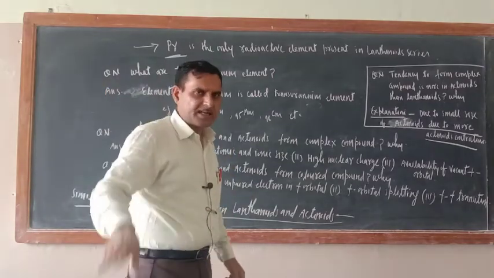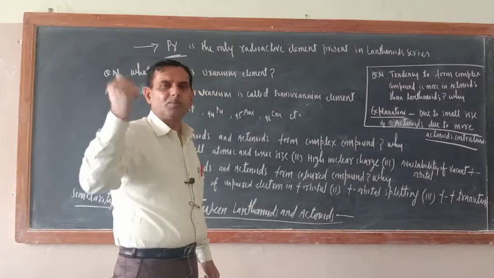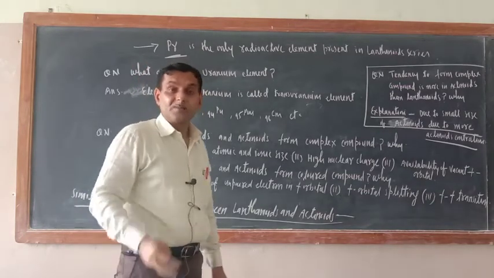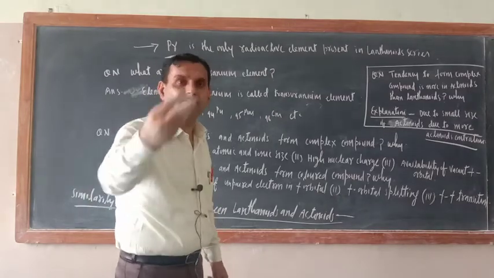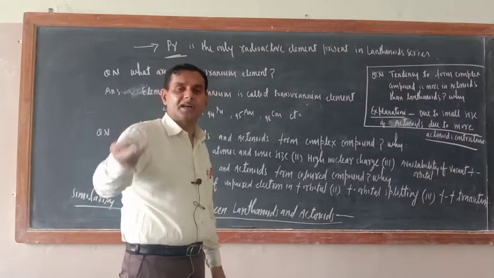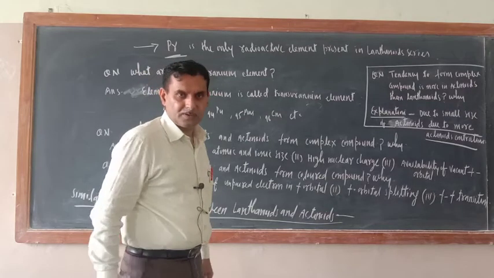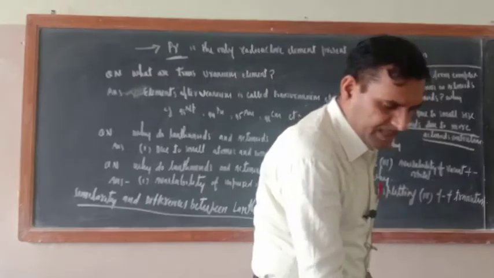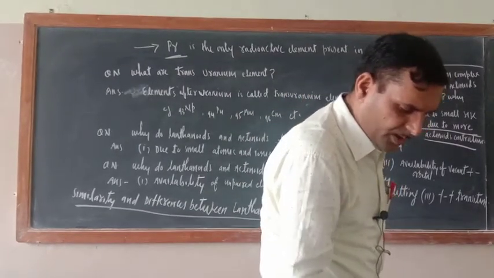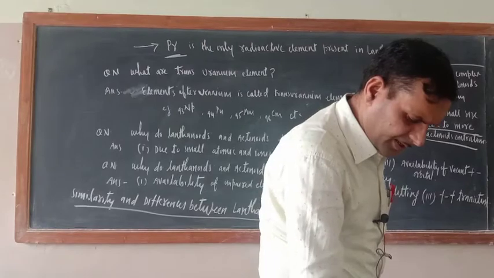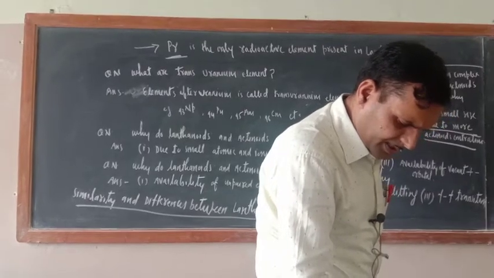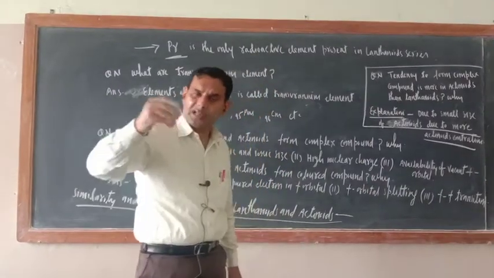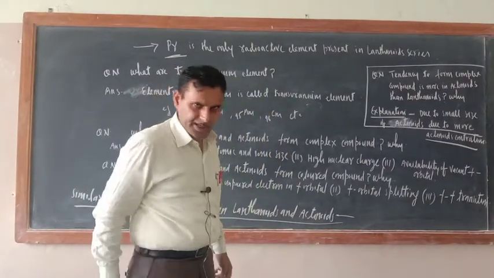What are the similarities? The first similarity is both are f block elements. What is the second similarity? f orbital is progressively filled. Both form complex compounds. Both are paramagnetic. Many places I told whether they are paramagnetic or not. Now what are the other similarities? Other similarity is both are getting contracted due to lanthanide contraction and actinide contraction.